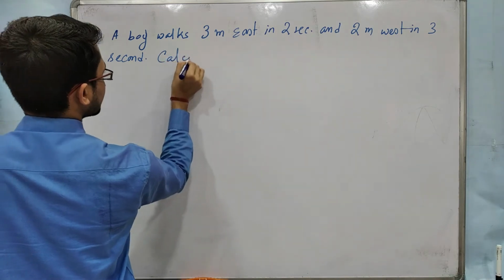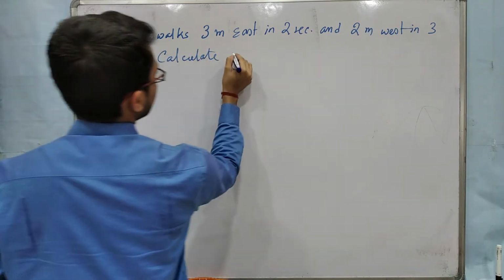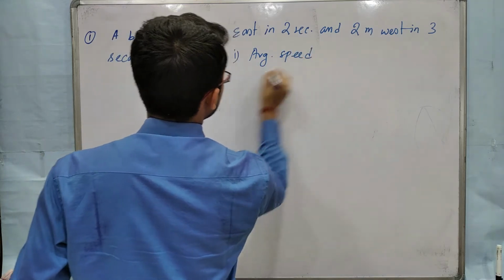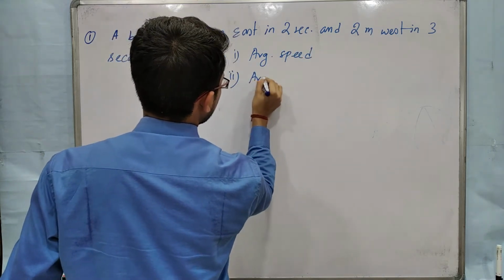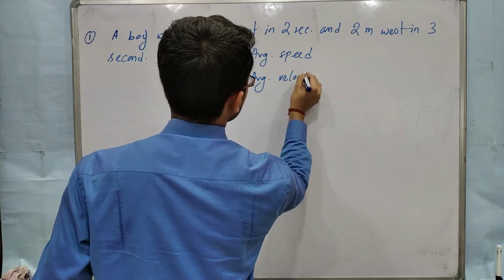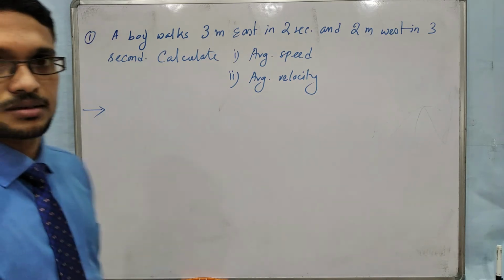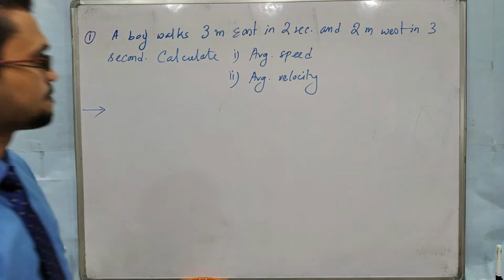Calculate the average speed, and second, the average velocity. Okay, try to solve it. Pause the video and try to solve it, everyone.